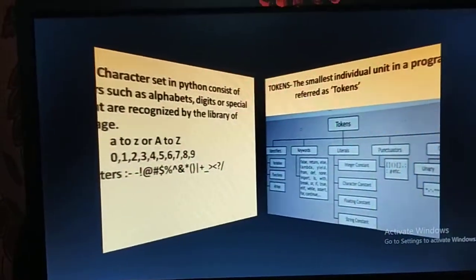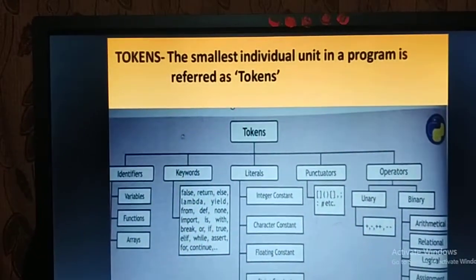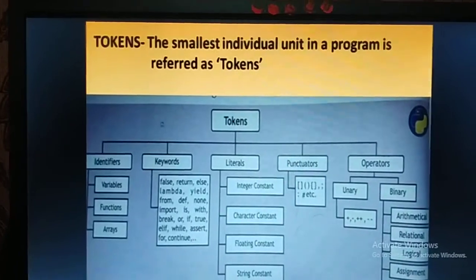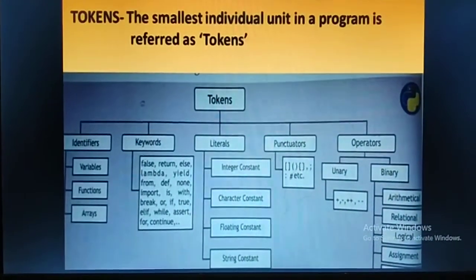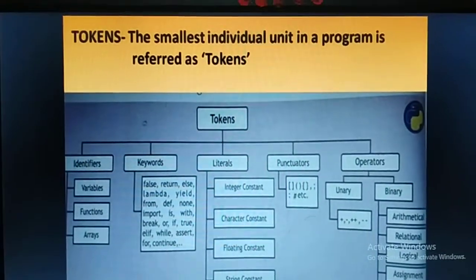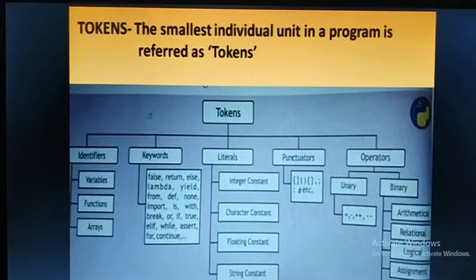Now we have to discuss tokens. So what is a token? The smallest individual unit in a program is referred to as a token. For example, identifiers, keywords, literals, punctuators and operators. They all are types of tokens in Python.